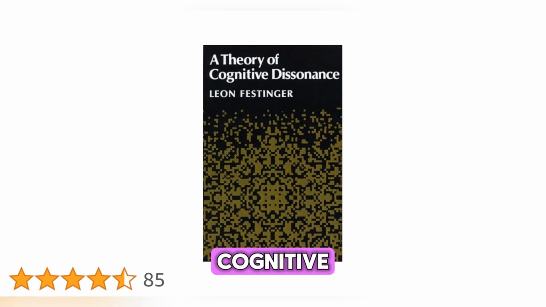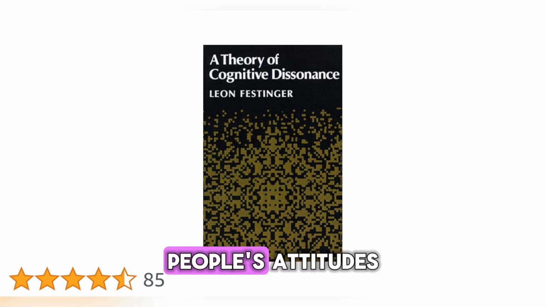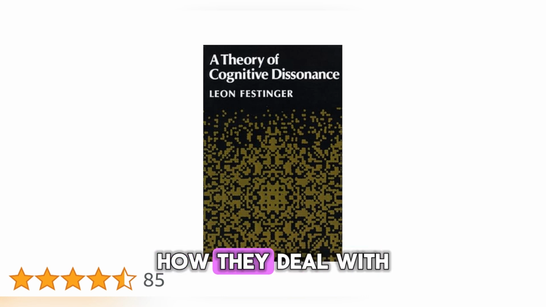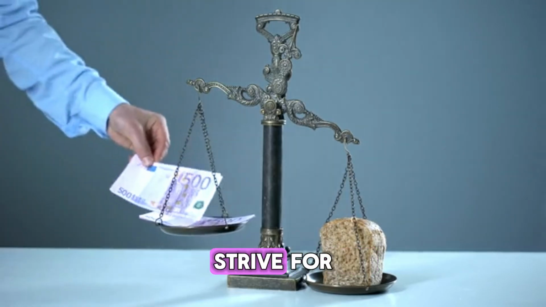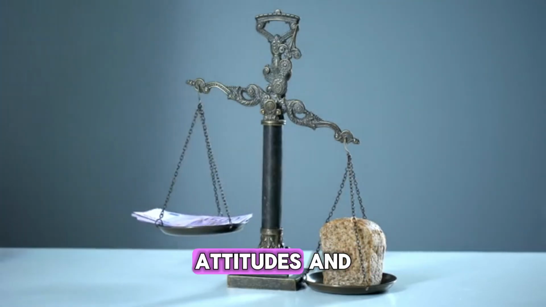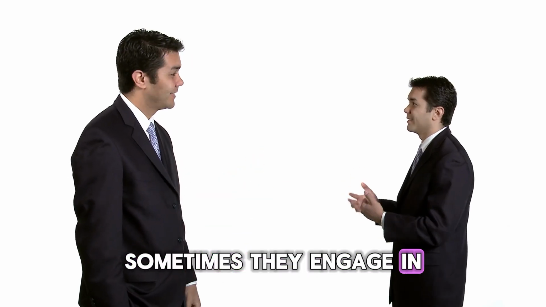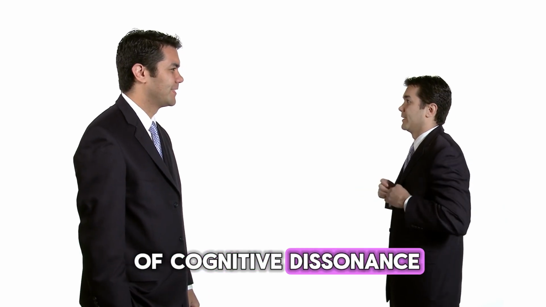Leon Festinger's cognitive dissonance theory is a psychological theory that explains how people's attitudes and behaviors can sometimes be inconsistent and how they deal with the resulting discomfort. According to Festinger, people strive for consistency between their beliefs, attitudes, and behaviors. However, sometimes they engage in behaviors that contradict their beliefs, which creates a state of cognitive dissonance.